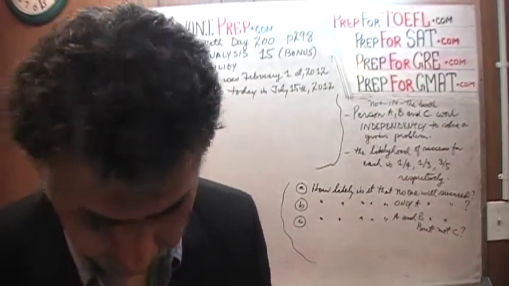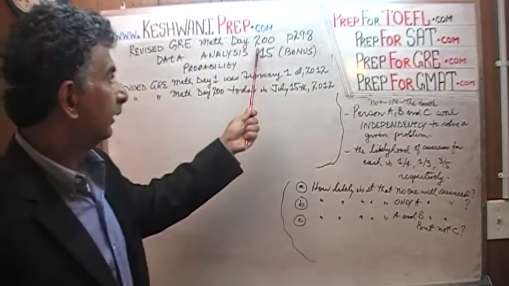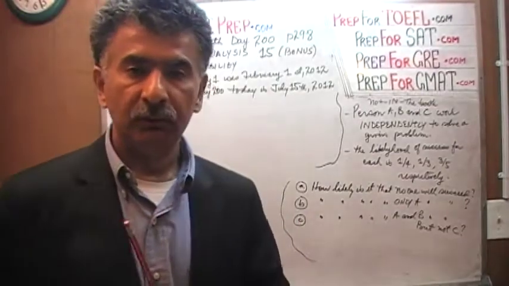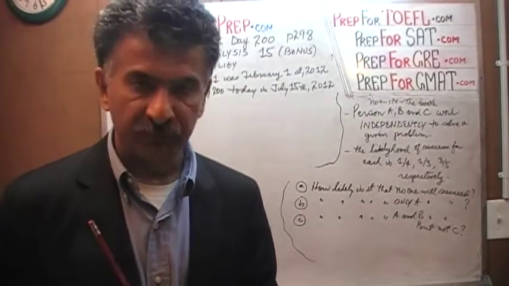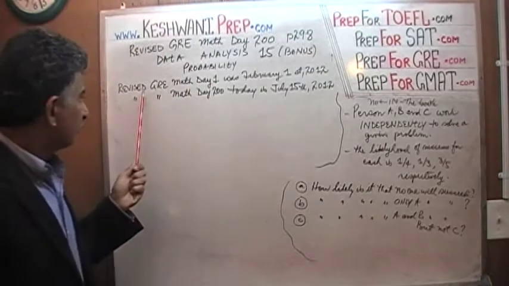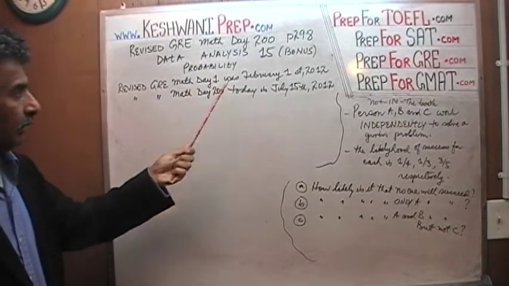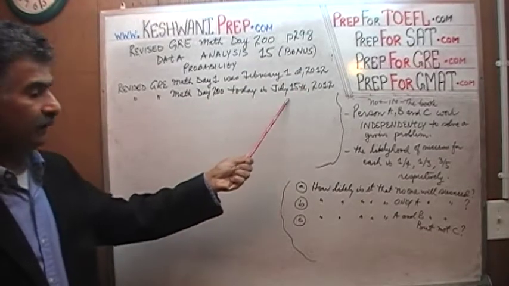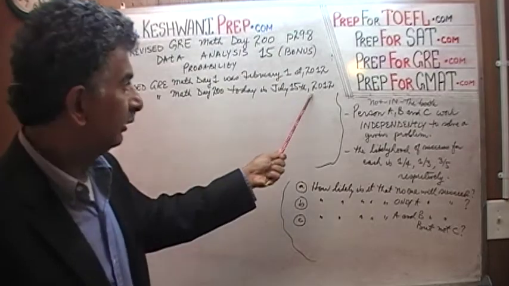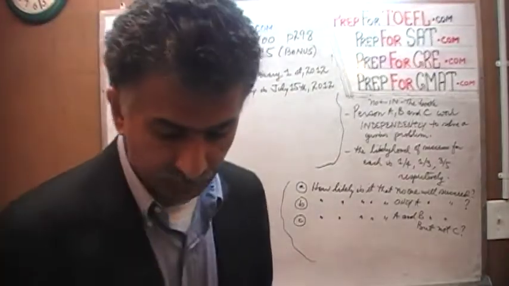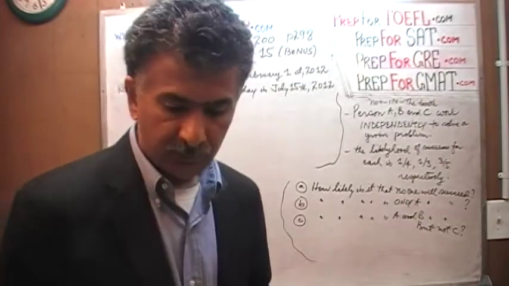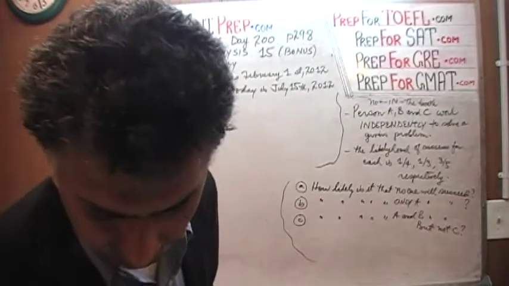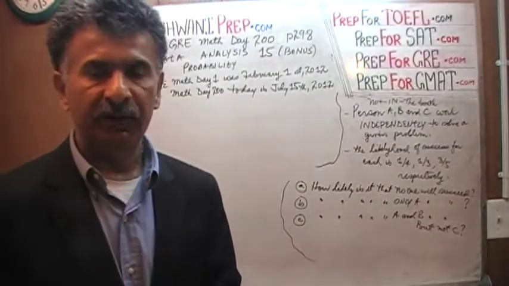Today is our day number 200 of this series of solutions that we've been doing together, math problems from this book that I just showed you. We started this project on day number 1 on February 1st, 2012. Today, day 200, as I speak, is July 15th, 2012. It has taken me about 6 months to get to where we are today, which works out to approximately one problem per day, about 5.5 months.